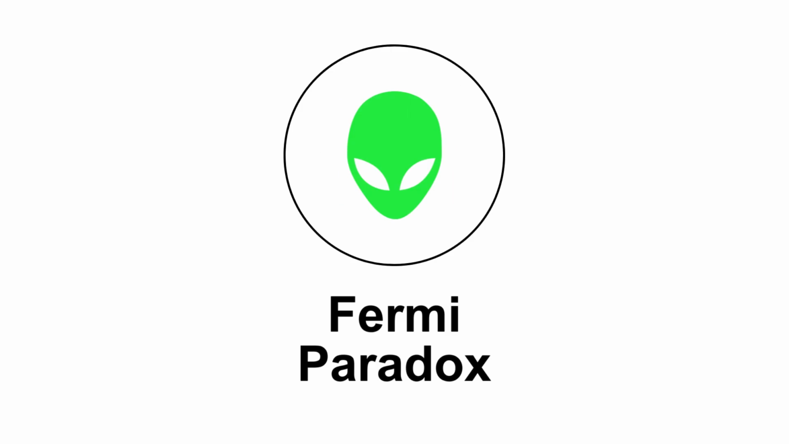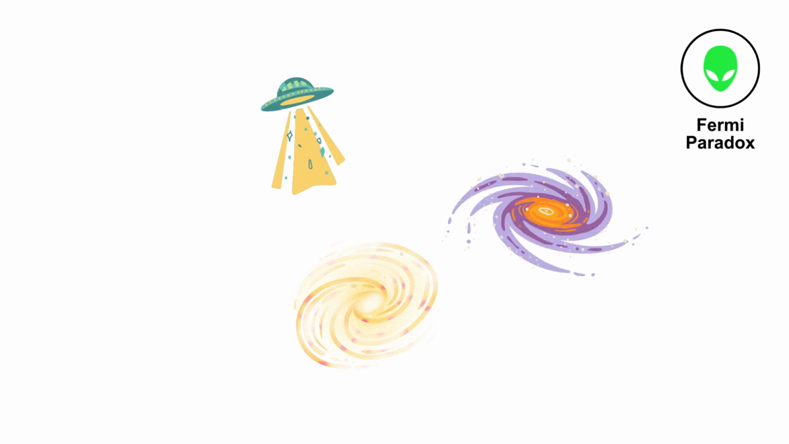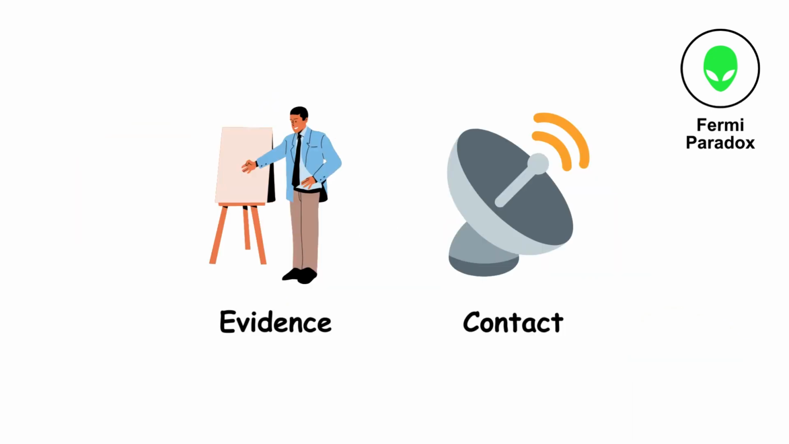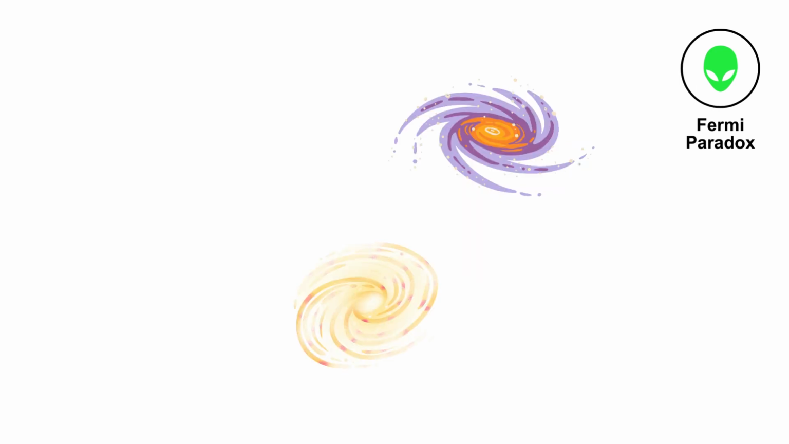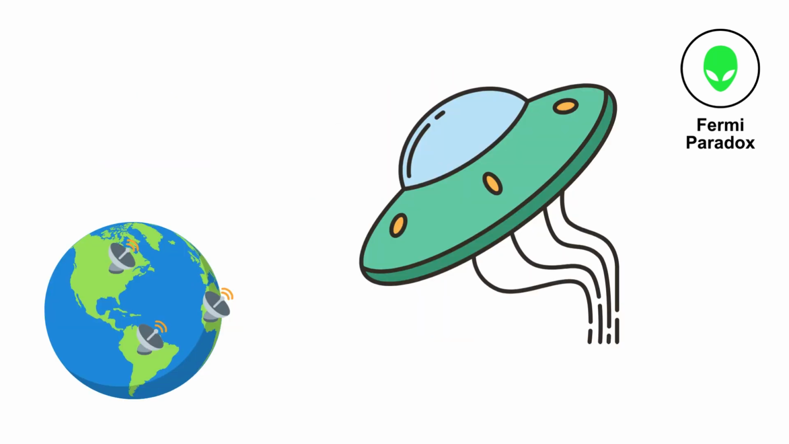The Fermi Paradox. Named after physicist Enrico Fermi, this paradox questions the apparent contradiction between the high probability of the existence of extraterrestrial civilizations and the lack of evidence for or contact with such civilizations. With billions of stars in the galaxy similar to our Sun, many of which have Earth-like planets, why haven't we detected any signs of intelligent alien life?